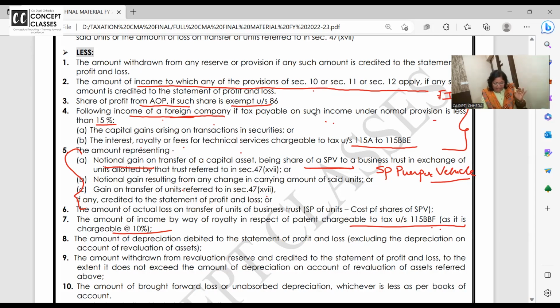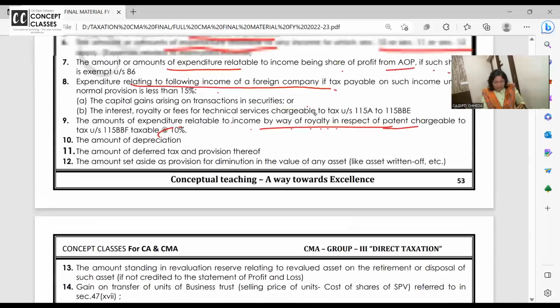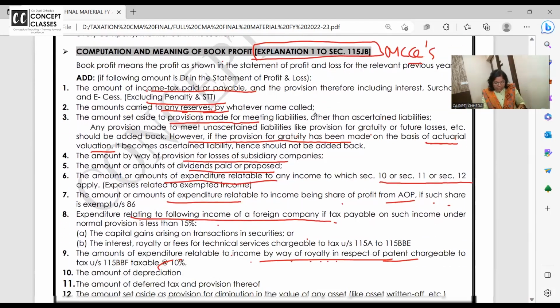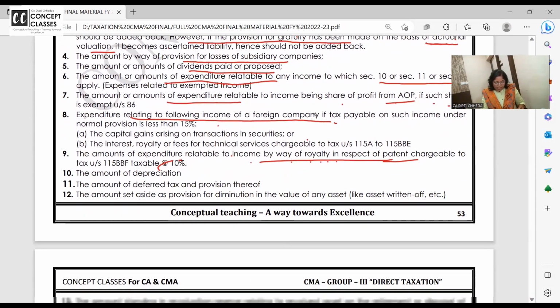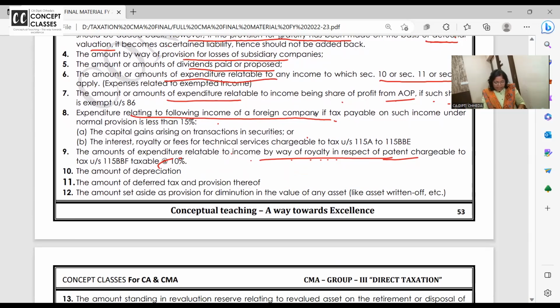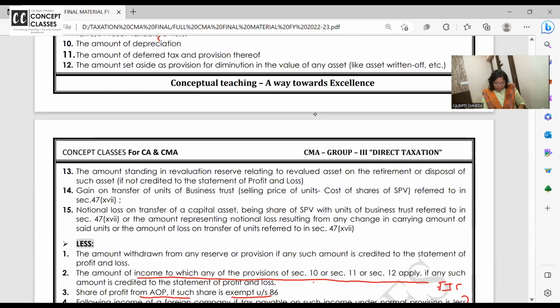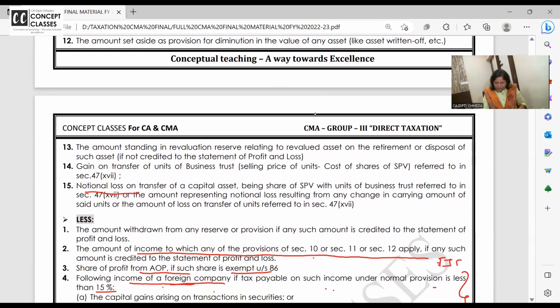Okay. But in the same way, if there is a notional expense, you have debited, वो भी add back हो जाएगा. ये रहा notional loss. SPV units you have sold, and if there is a notional fictitious loss, that loss you have debited in the P&L, what you should do? Add back. Notional gain, nikal do. Notional loss, add back. Logically it is correct.